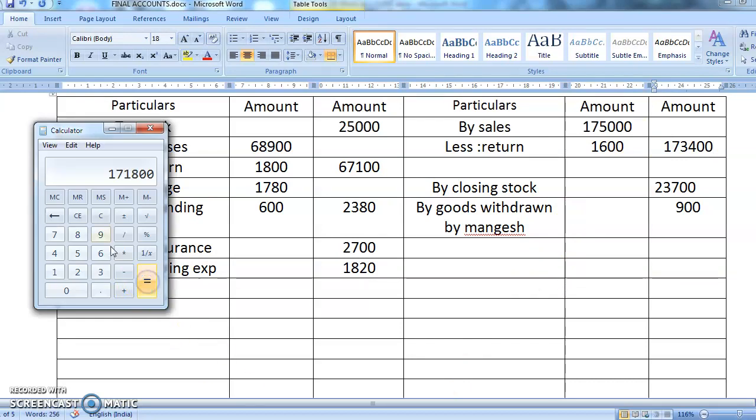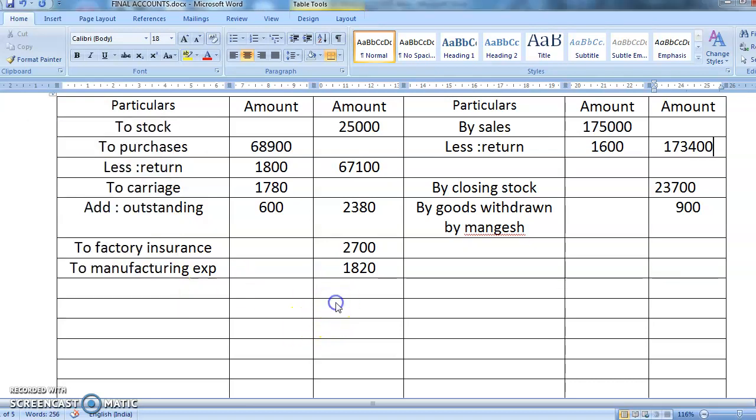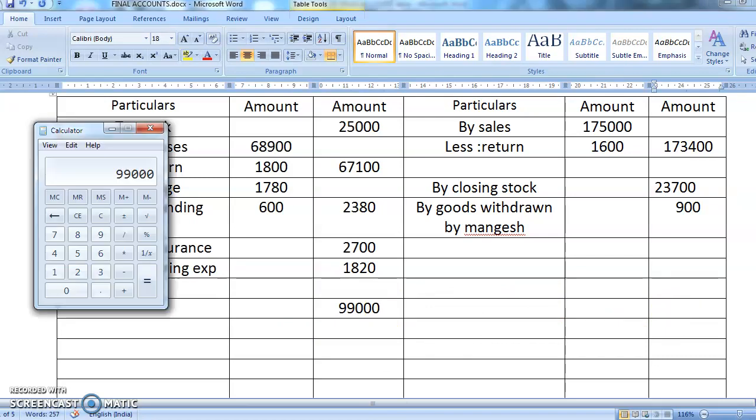Now let's start doing the totaling. Okay, students, first the totaling. So what is that? 25,000 plus 67,100 plus 2380 plus 2,700 plus 1,820. So the total comes to 99,000. So I'll write here 99,000. Okay. See the totaling of the other side. 1,73,400 plus 23,700 plus 900.